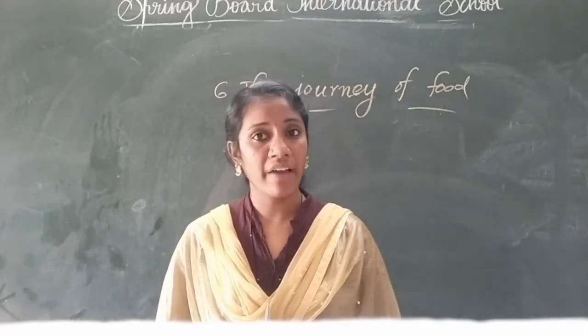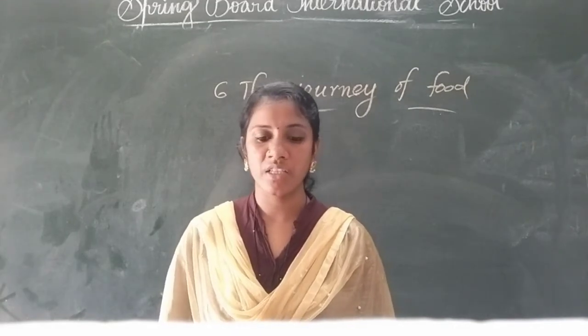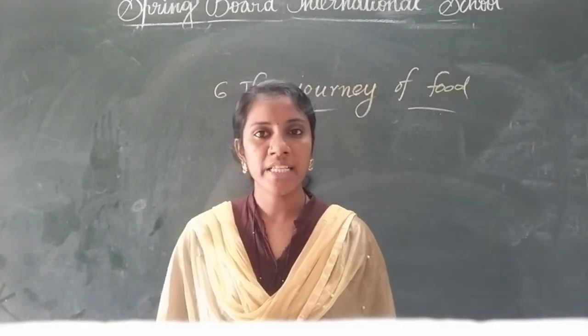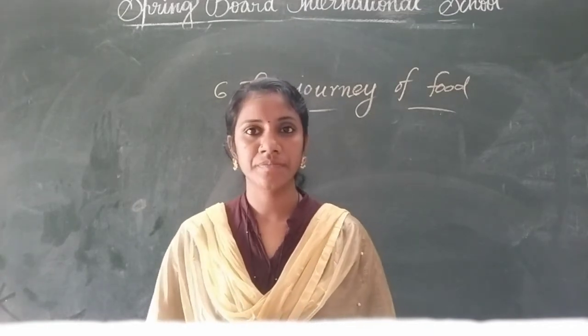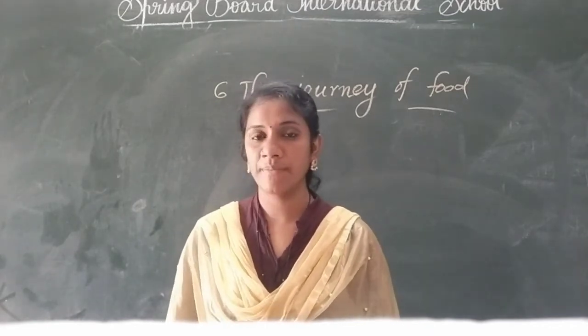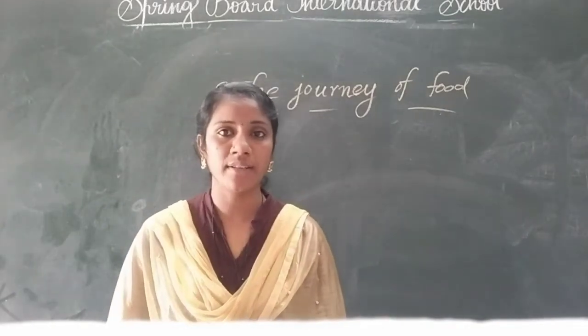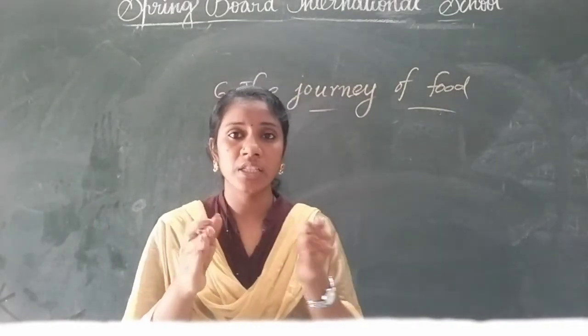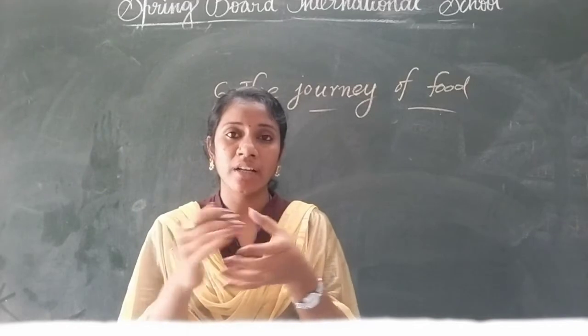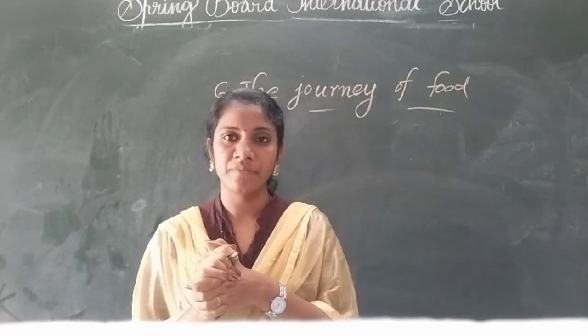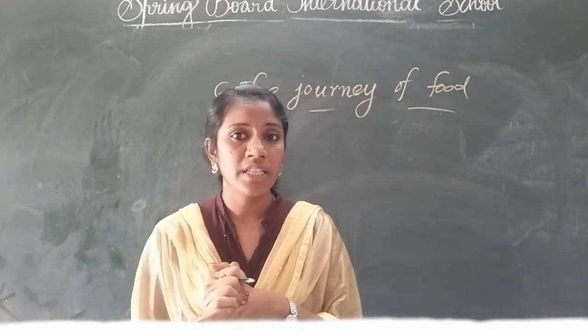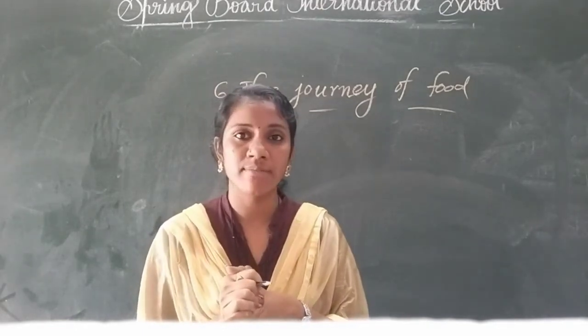Every system has different types of functions. You know children, what is an organ system? Organs are body parts. Every organ we can add to a group, and that group of organs we call an organ system. In our body we have 7 organ systems.